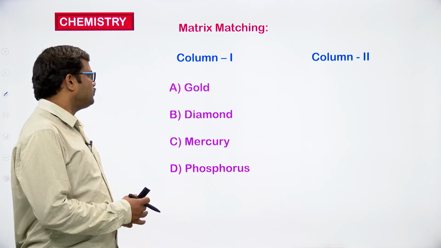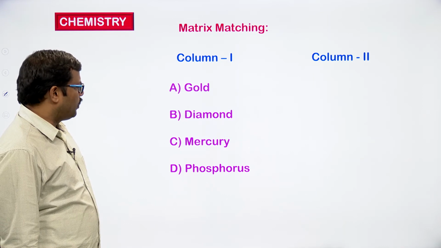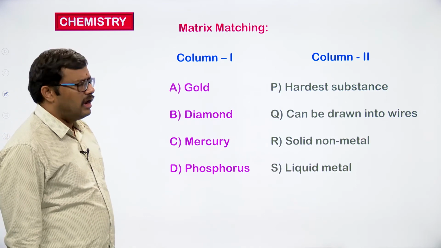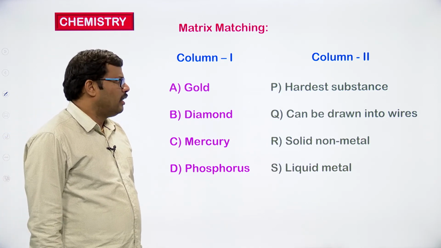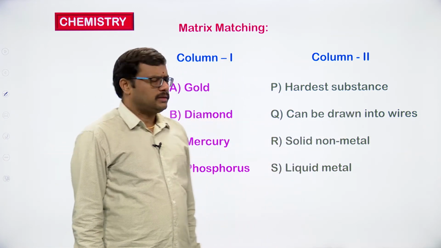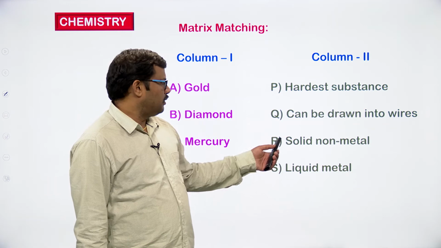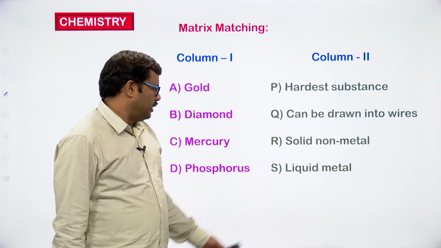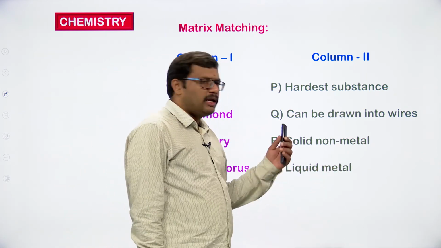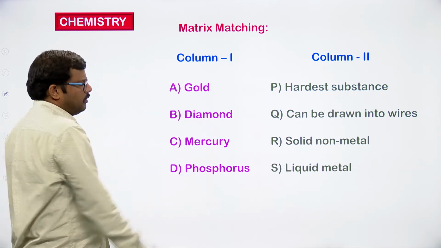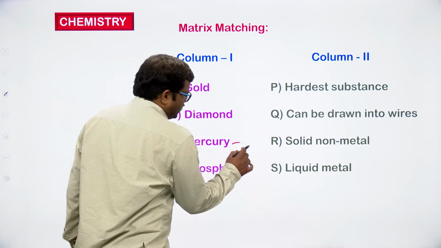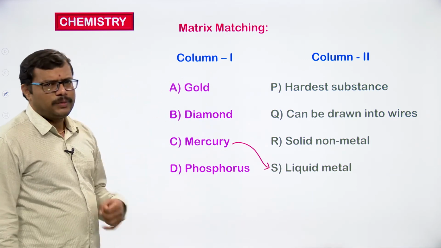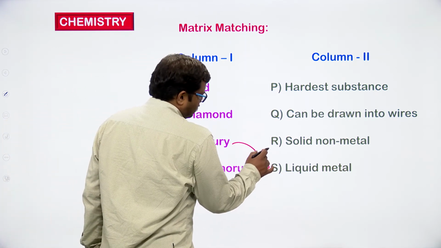Right, let us see. Gold, diamond, mercury, phosphorus. In column 2 they have given: hardest substance, can be drawn into wires, that is highly ductile, solid non-metal, which is a non-metal solid in nature, and liquid metal, a metal which is in liquid form. We know mercury is a metal which exists in liquid form. So the liquid metal is mercury, and phosphorus is a non-metal which exists in solid form.